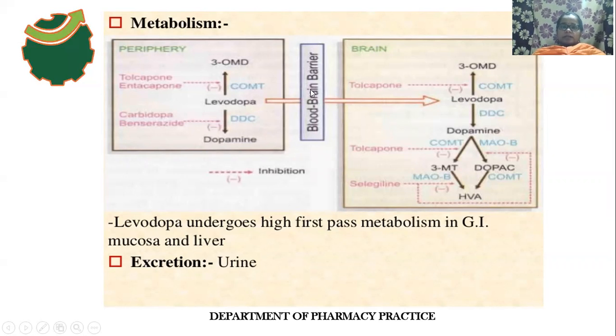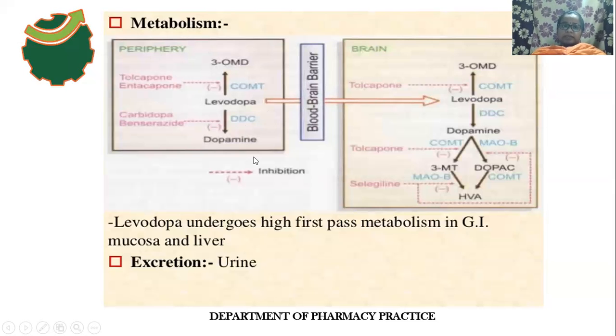So levodopa is a precursor of dopamine. Parkinson's disease occurs due to loss of dopaminergic neurons, due to lack of activity of dopamine and excessive activity of acetylcholine. So in the metabolism of levodopa, if it is used alone, 95% of the drug is decarboxylated in the peripheral region only. Only 3 to 5% of levodopa can cross the blood-brain barrier.